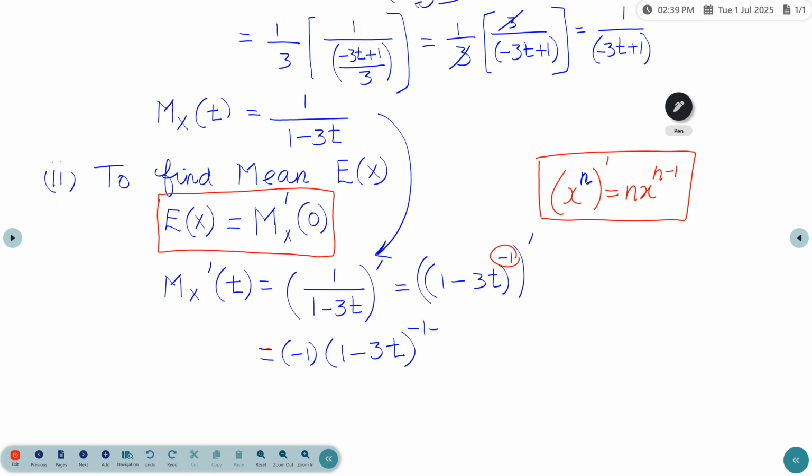In the formula there is a minus 1. So minus 1, and this is some function of t.